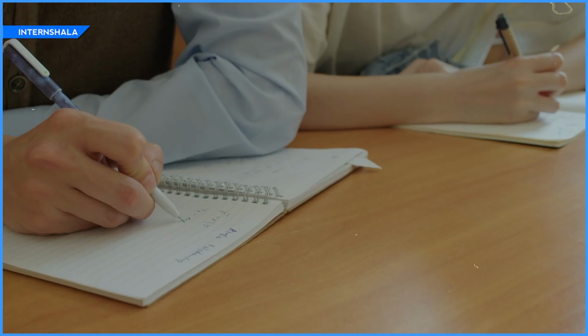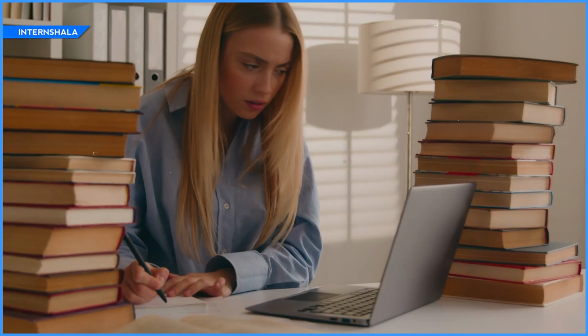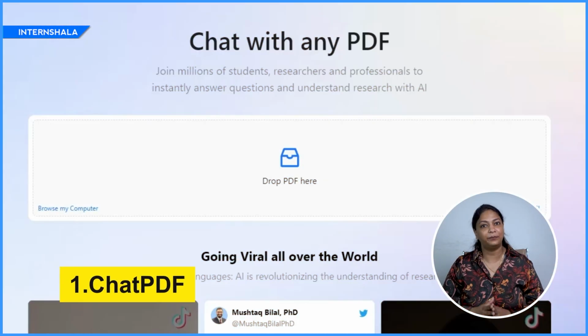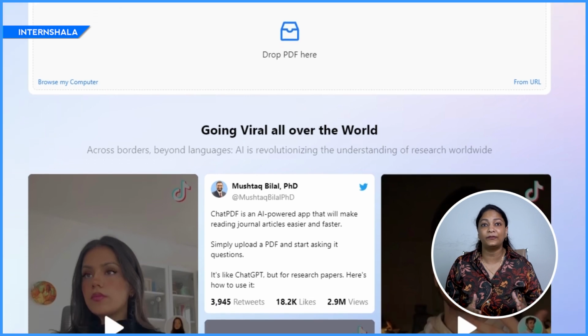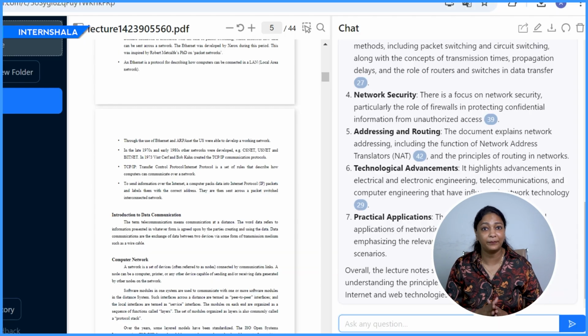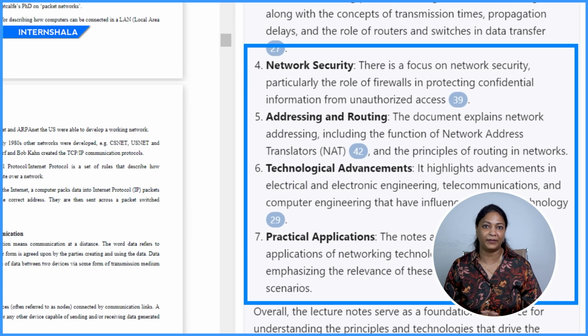So let's start by discussing how you can use AI tools to enhance your college experience. Now, as happy and fun college life may seem, the first thing you might struggle with in college is making notes. And अगर आपको भी last minute study preparation की आदत है, then instead of asking your friends for notes, here are two AI tools that you can use to create your notes and eventually to prepare for your exams. The first is ChatPDF. ये एक ऐसा AI tool है that will help you summarize long PDFs for your last minute revision. In fact, ChatPDF can also briefly explain the topics from that PDF.